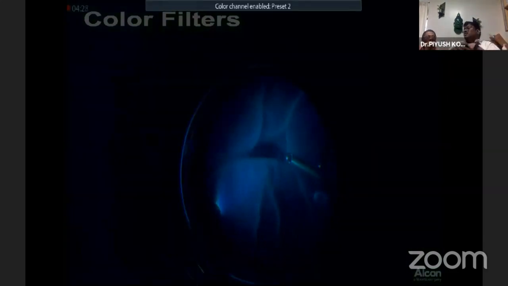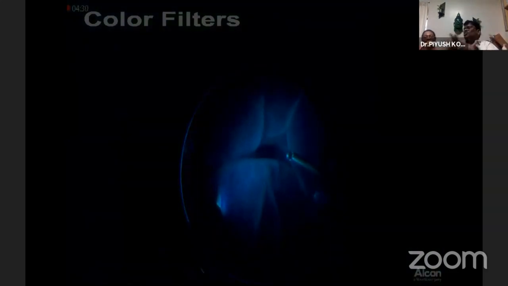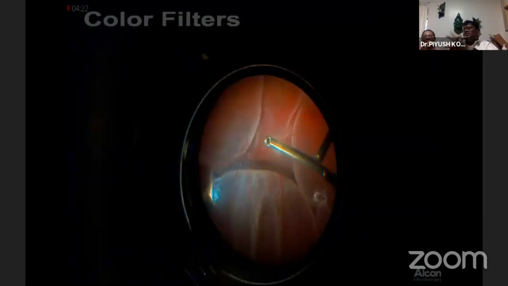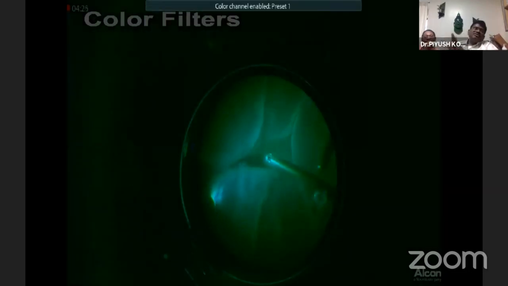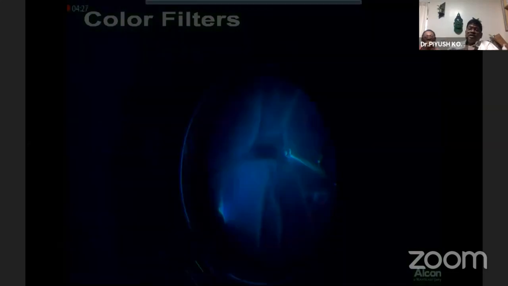The examiner will have to get his eyes accustomed, and then you should be in a dark room, then you should examine the vitreous with a slit lamp. That's the actual procedure of vitreous examination. A lot of things have changed.